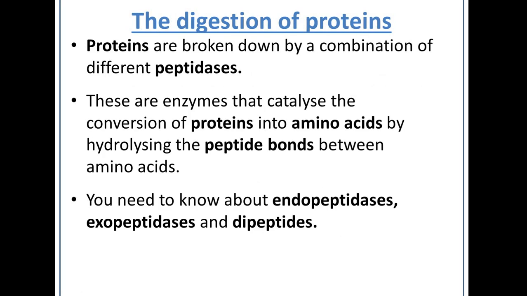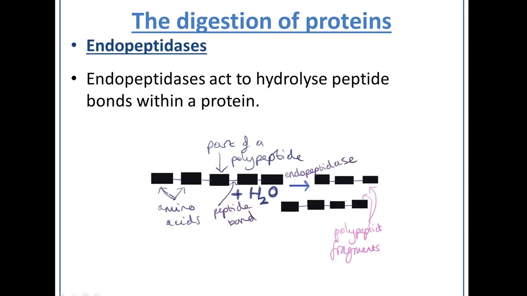So now looking at the digestion of proteins. Proteins are broken down by different types of peptidases, so enzymes that catalyse the conversion of proteins into amino acids by hydrolysing the peptide bonds between the amino acids. So you need to know about endopeptidases, exopeptidases and dipeptidases. So endopeptidases, the word endo means inside. That's why we have an endoskeleton, because we have a skeleton inside.